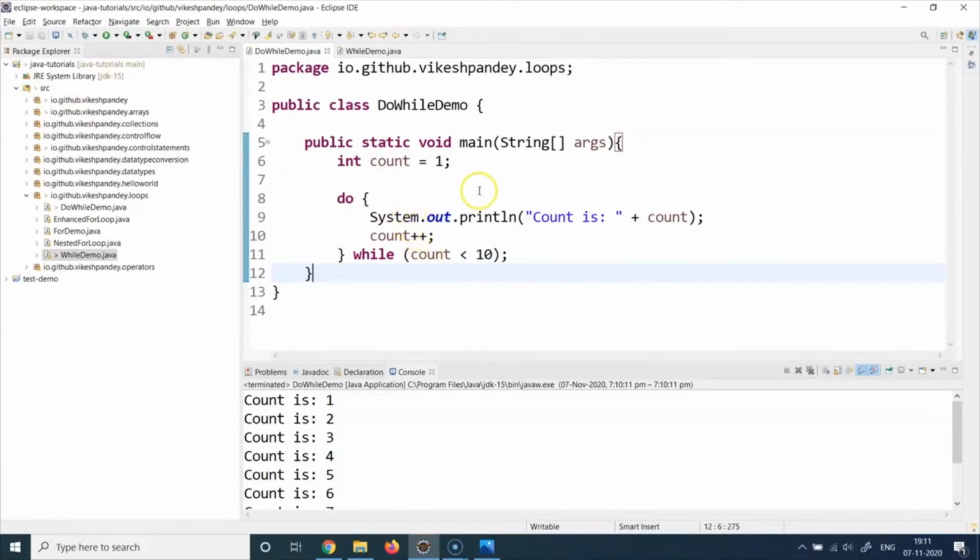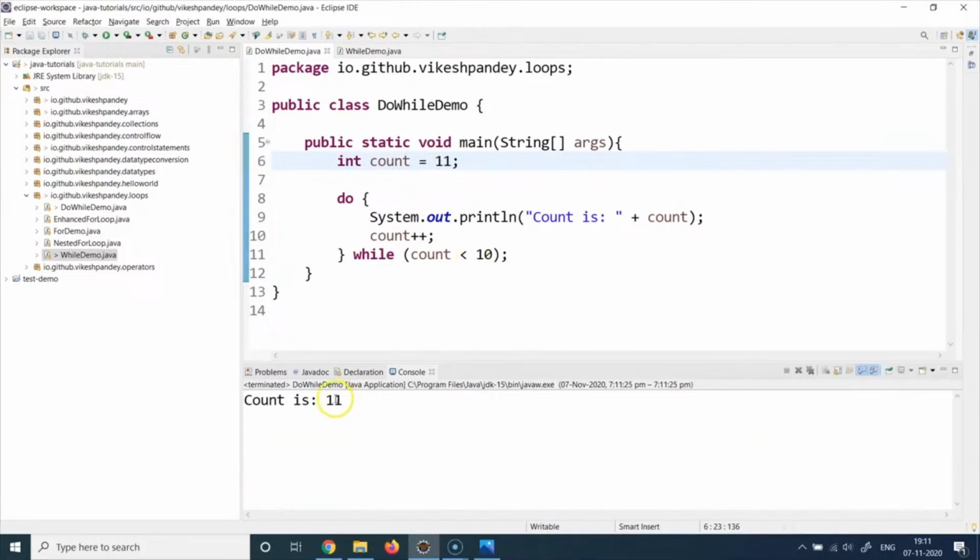So let's try to change some values here and let's see if we can make sense of this program if we change the value. Let's say if I put 11 here, what will happen now? Let's run this program. You will see that this particular output is displayed which says count is 11.